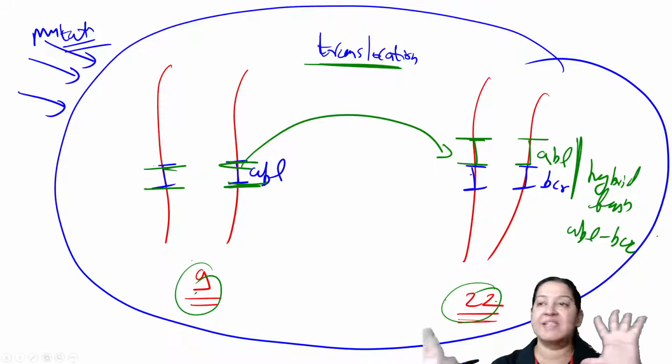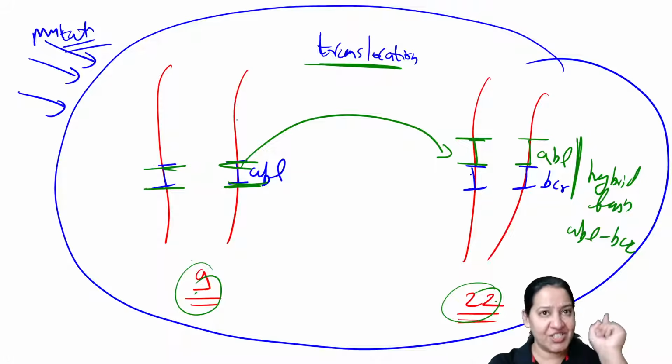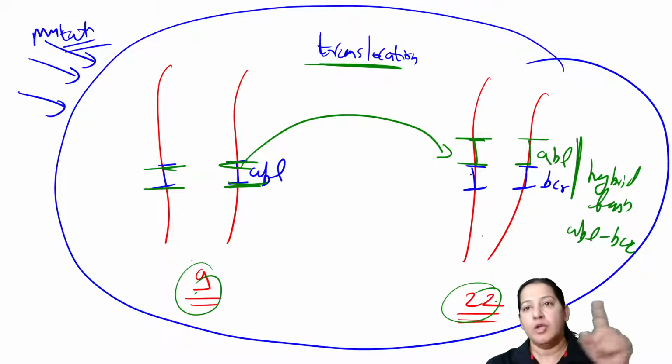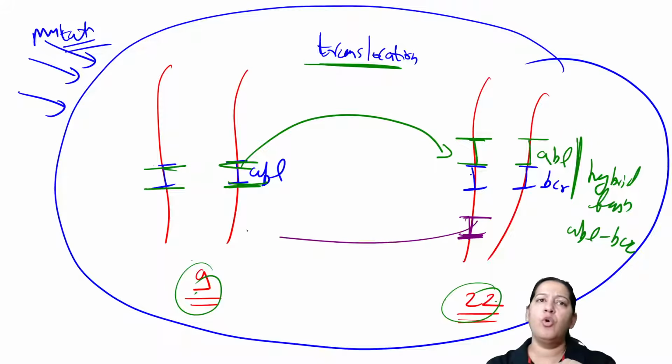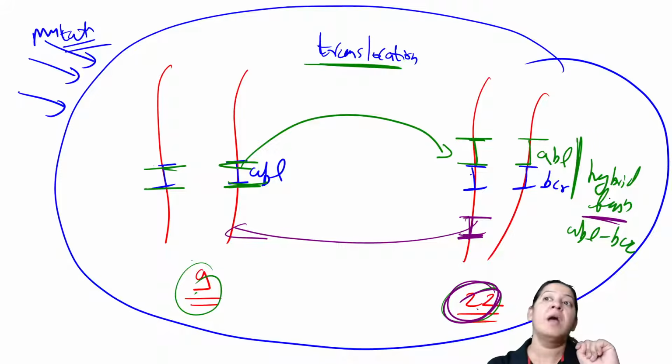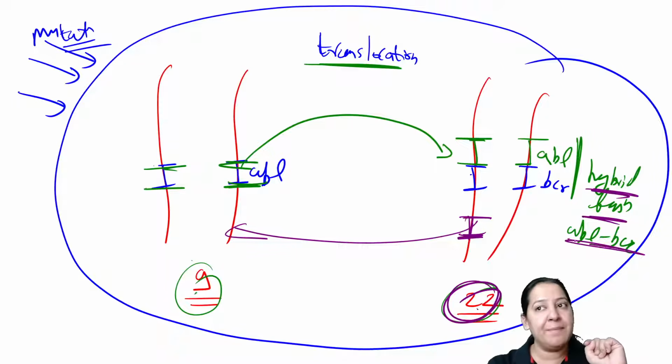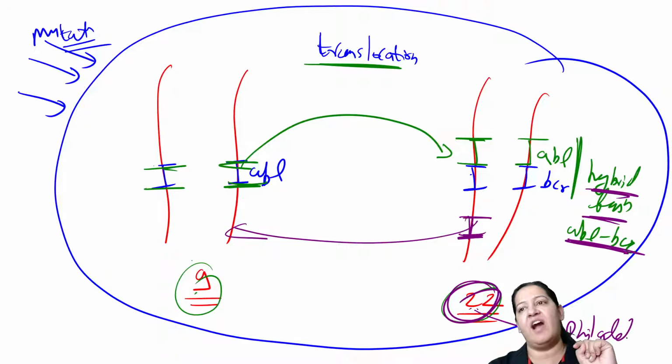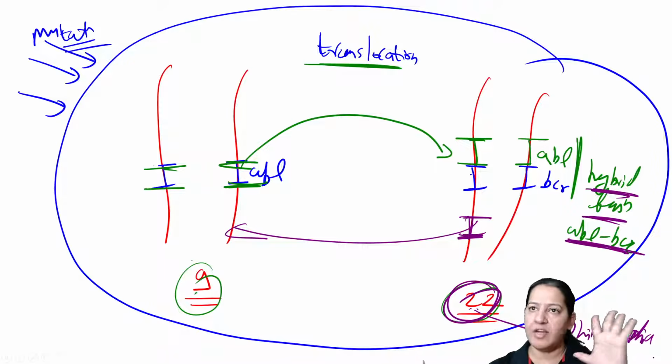Now this gene is deadly. It is abnormal. In exchange of ABL, chromosome 22 is giving an empty, non-useful portion to 9. So on chromosome number 22, a fusion gene, a hybrid gene, ABL-BCR is formed. That's why chromosome number 22 is known as Philadelphia chromosome. It is a very important MCQ. Philadelphia chromosome. Please learn it. Have you got it?